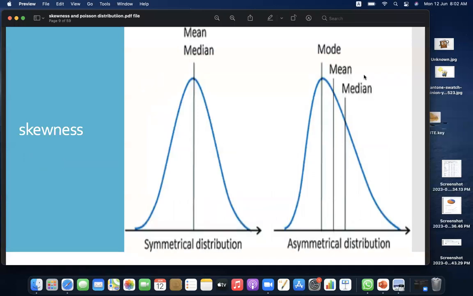Here in this graph, you can see the symmetrical distribution. Mean and median coincide and their value is 0. So they coincide in the center. And this is the asymmetrical distribution. You can see the mean, median, and mode do not coincide at the same point.